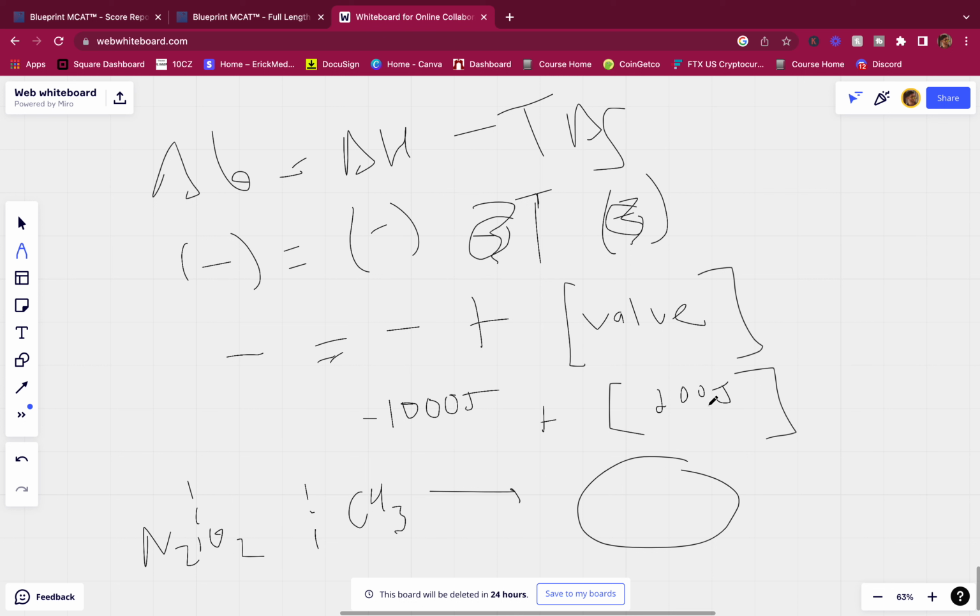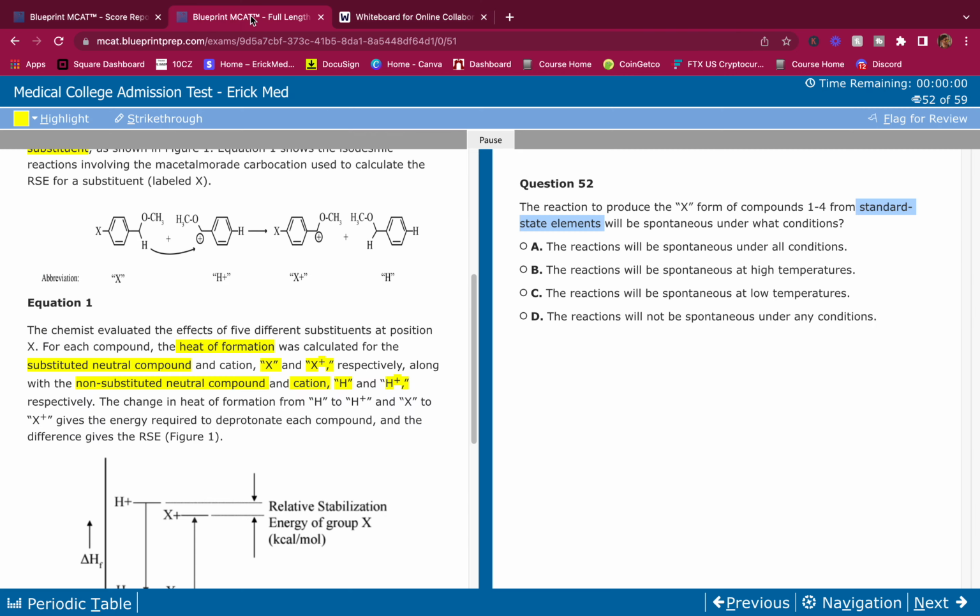Negative 1,000 plus 200 joules is negative 800 joules, something that's spontaneous. If this was instead like 20,000, a high value from a high temperature, then negative 1,000 joules plus 20,000 joules is going to be positive 19,000. So we want a low temperature here.